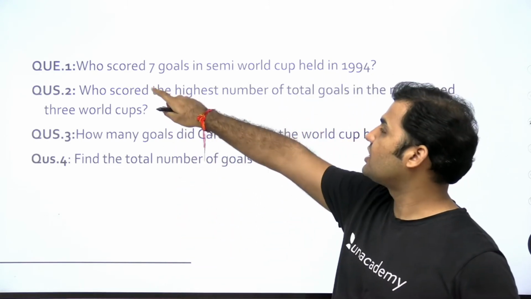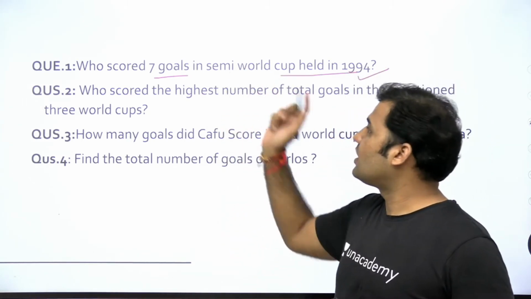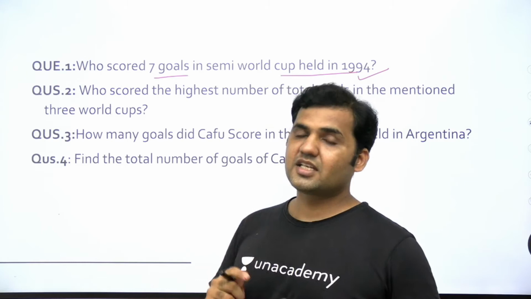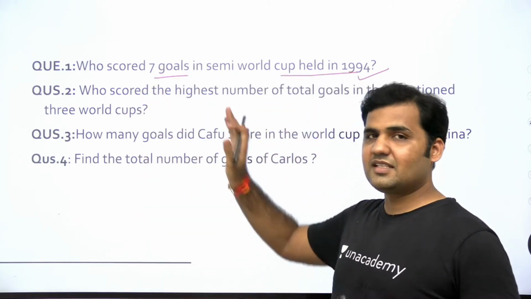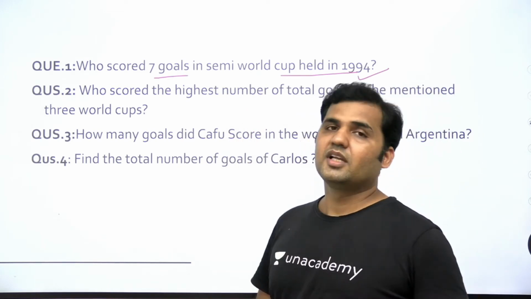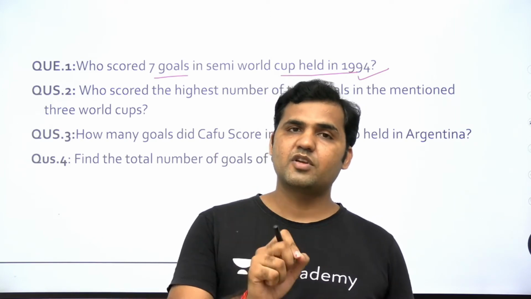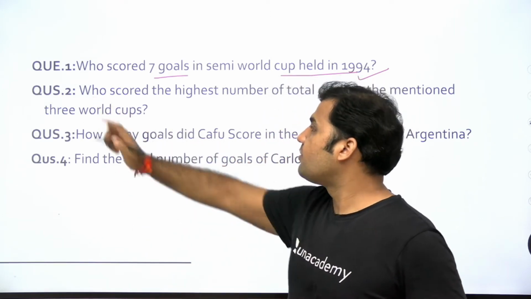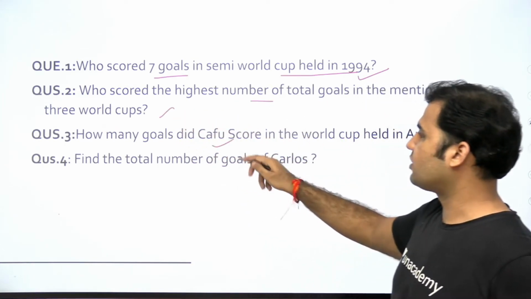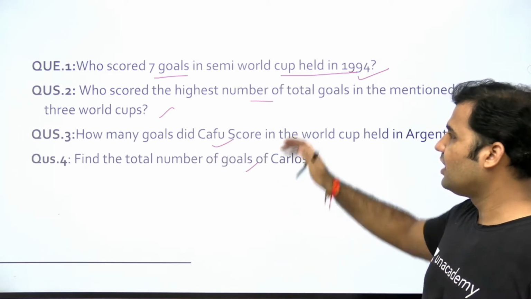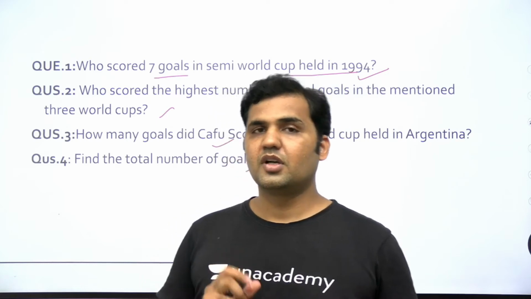You see this, the first question is telling you who scored 7 goals in the World Cup held in 1994. तो इस क्वेश्चन को आंसर करने के लिए आपको ये फाइंड आउट करना पड़ेगा कि 1994 का वर्ल्ड कप हुआ कहाँ पे और 7 गोल किस प्लेयर ने किए. So from question number 1 you will get to know that ultimately to solve the set you are supposed to find out the number of goals of every player in different World Cups. Question number 2 says who scored the highest number of total goals in the mentioned 3 World Cups, and so on. These are the 4 questions that you are supposed to answer. Questions को देखते ही आइडिया आपको लग जाएगा that what you are supposed to do to solve the set.